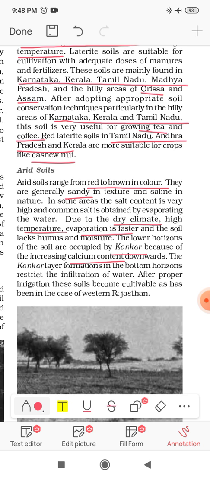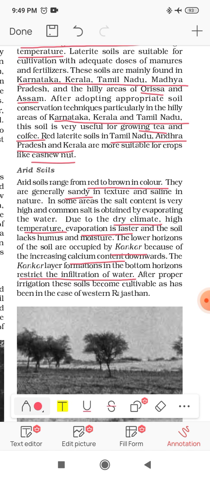As we dig down this soil, we will find in the lower horizon kankar, small pebbles, and the deeper we go, the more the calcium content increases. The kankar layer formation in the bottom horizon restricts the infiltration of the water.